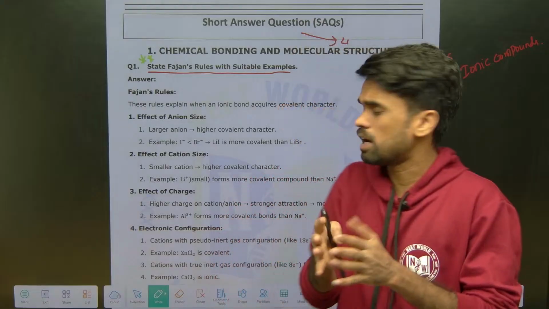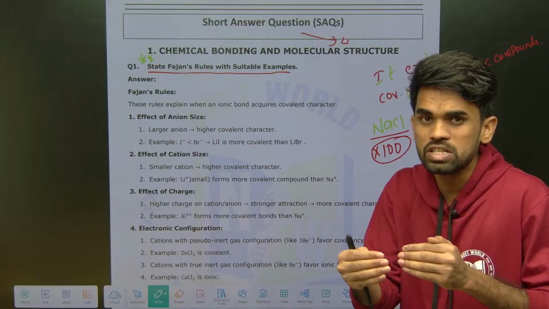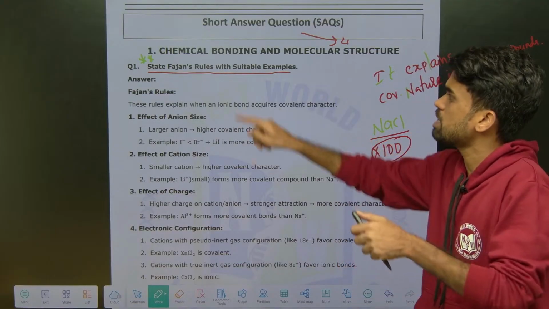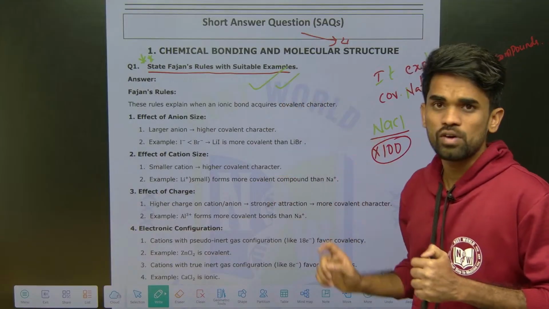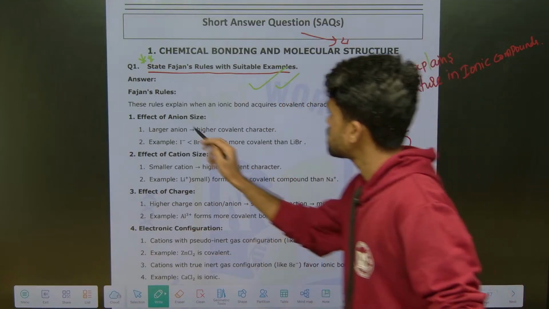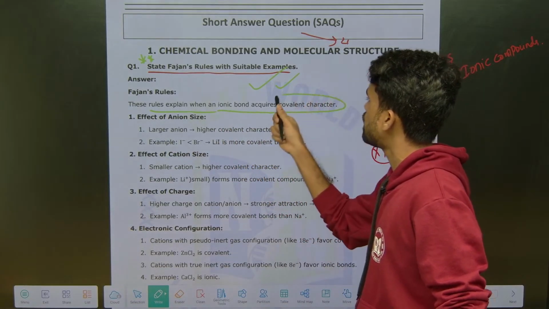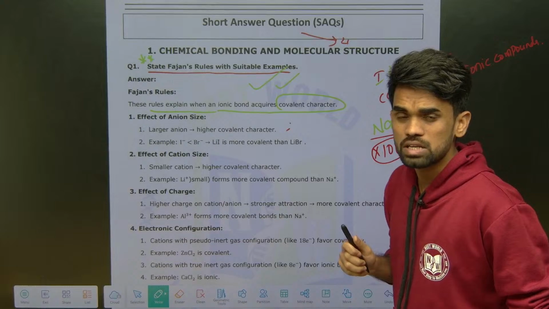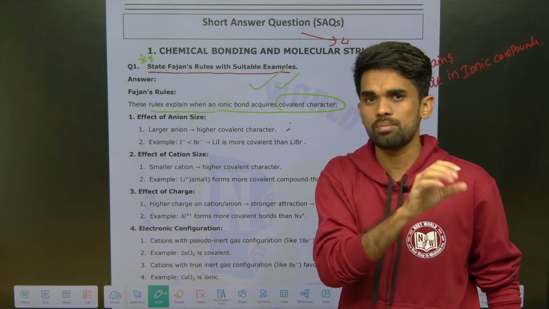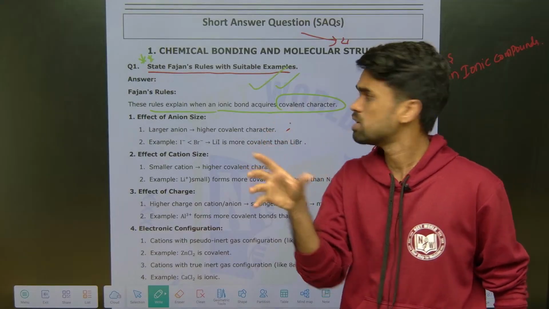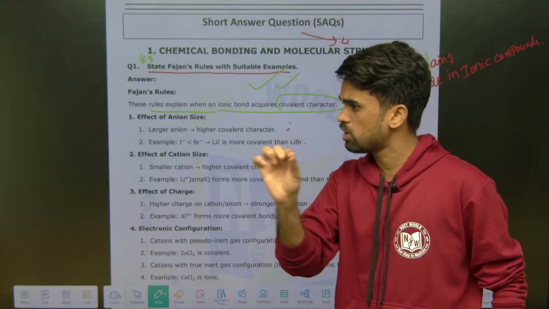is the quantity, or how can we compare the covalent nature of these ionic compounds, is explained by Fazan's rule. So these rules explain when an ionic compound acquires covalent character. So what is the use of Fazan's rules? Fazan's rules explain covalent nature of ionic compounds. This is the first line you need to mention.